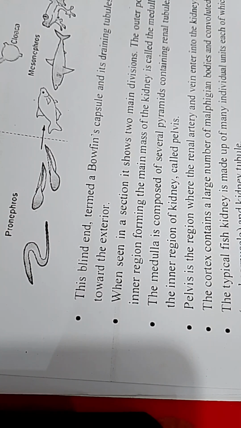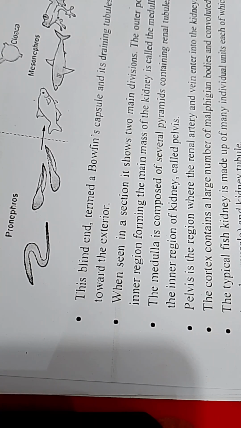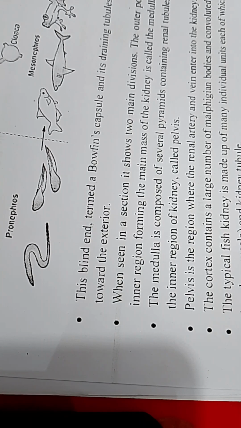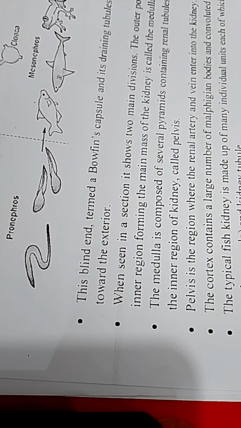end. Diagram labels: pronephric tube, pronephric duct, arteriole, glomerulus, nephrostomy, coelom.